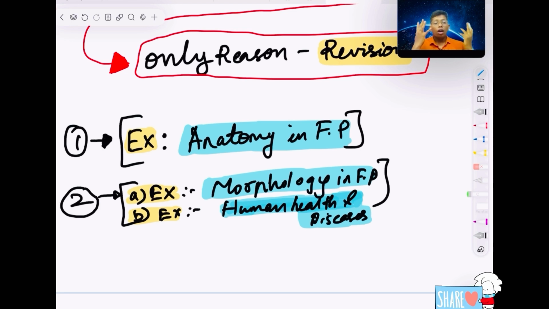How can we memorize it? That much feeling you may not get, but try to make your short notes. That's why I will say morphology in flowering plants, you can also do short notes.